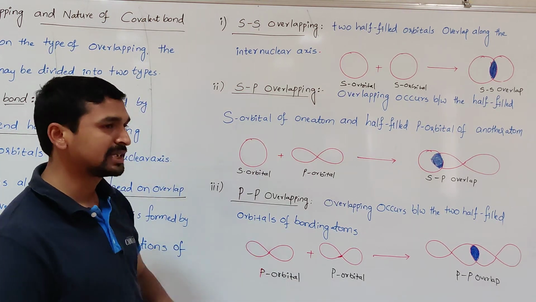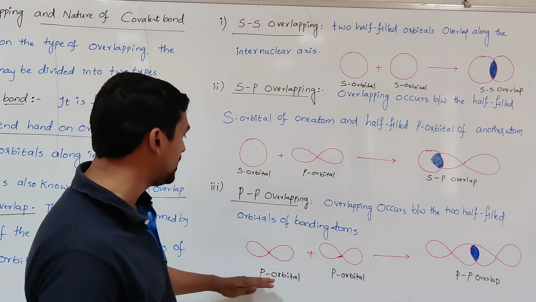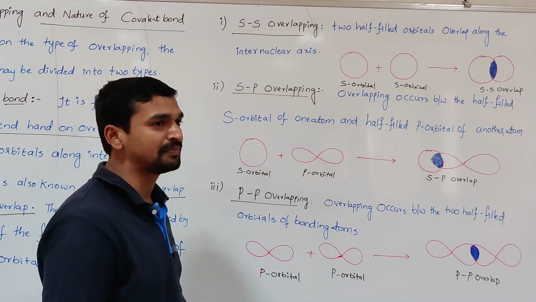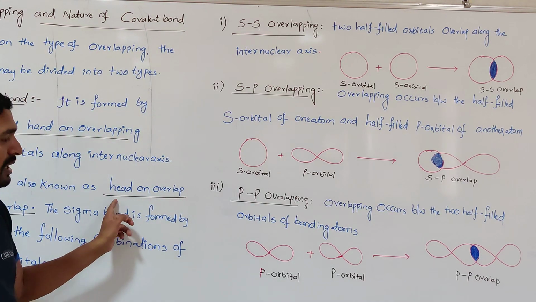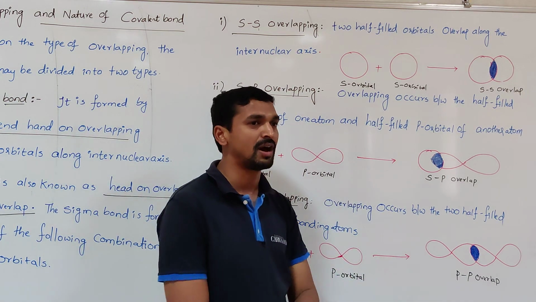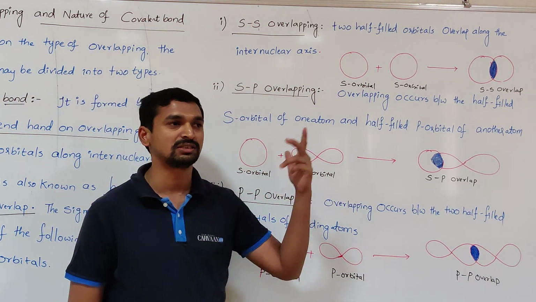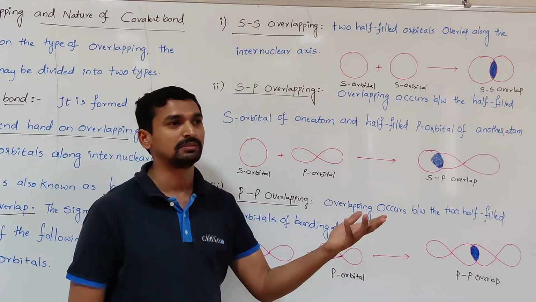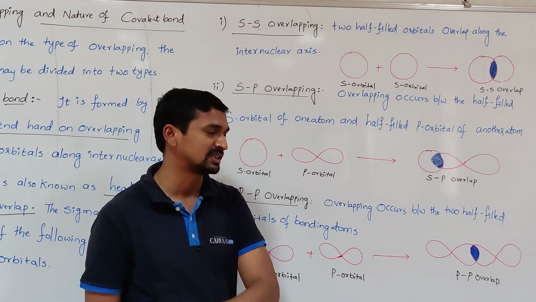Here, when explaining the pp overlapping, we need to mention that whenever two p orbitals undergo axial or head-on overlapping, that results in the formation of a sigma bond, because pp overlapping may sometimes also result in the formation of a pi bond by sidewise or lateral overlap. That is what we will discuss in the next step.